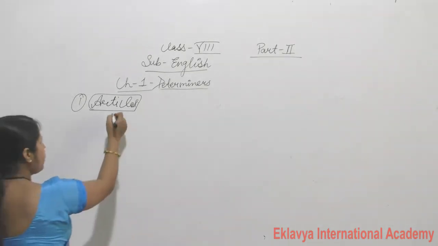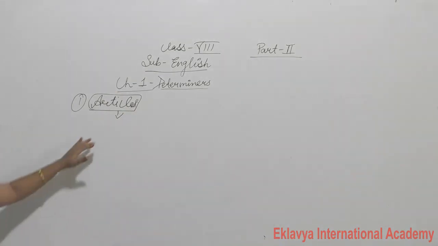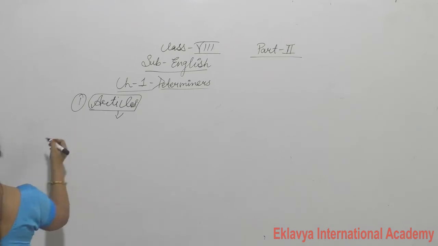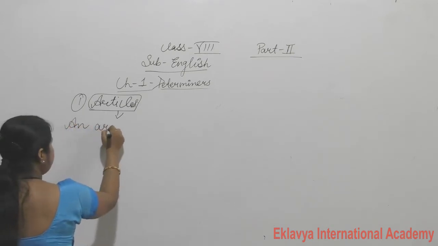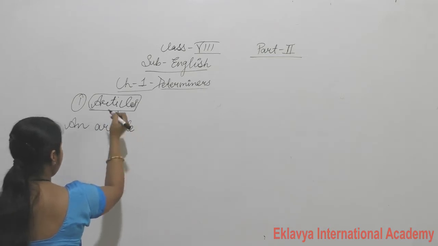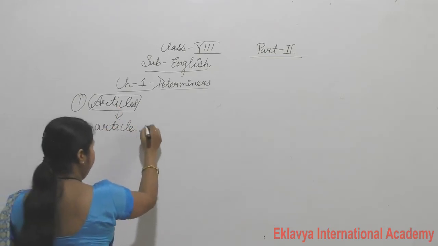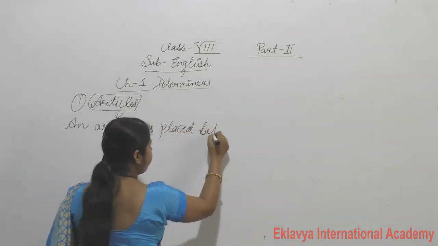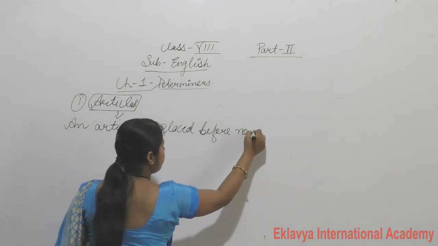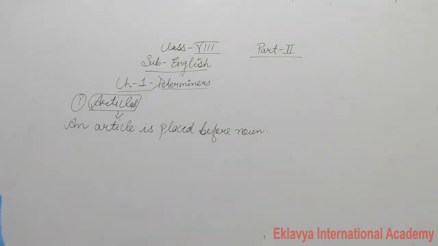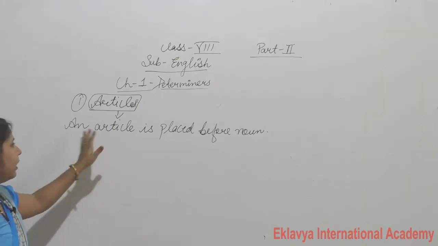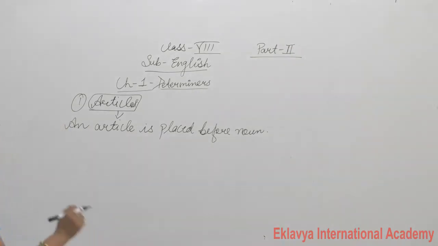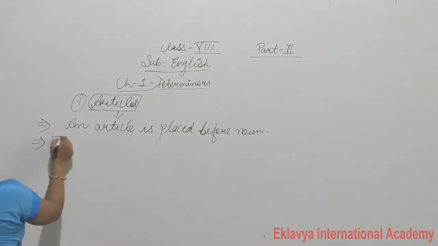So, the uses of articles. This is the meaning or use of an article. An article is placed before a noun. Okay. We all know that an article is placed before a noun.